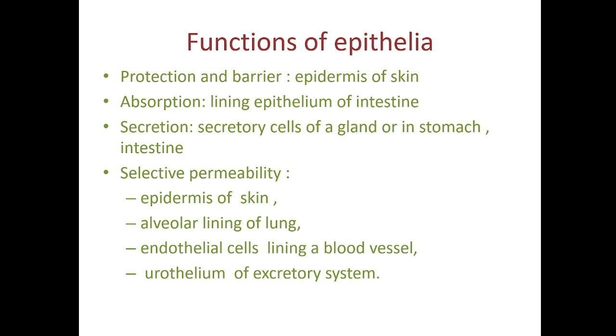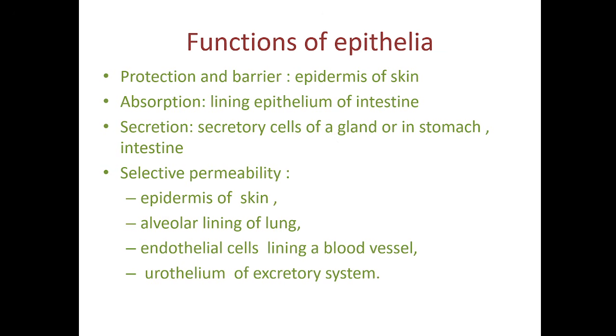Those ointments have a base formed by lipid, so the chemical in that ointment can be absorbed in the skin. Alveoli of the lung are permeable only to carbon dioxide and oxygen. Endothelial cells lining the blood vessels will be selectively permeable to certain kinds of chemicals.